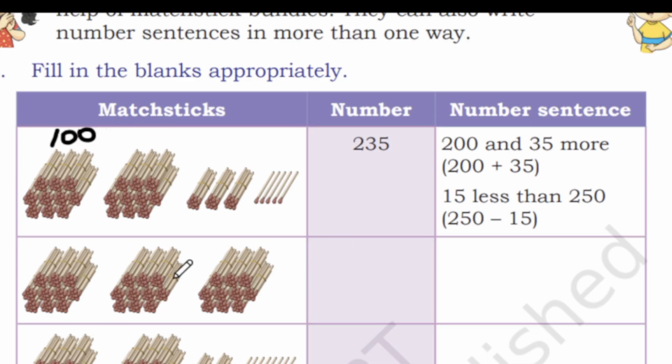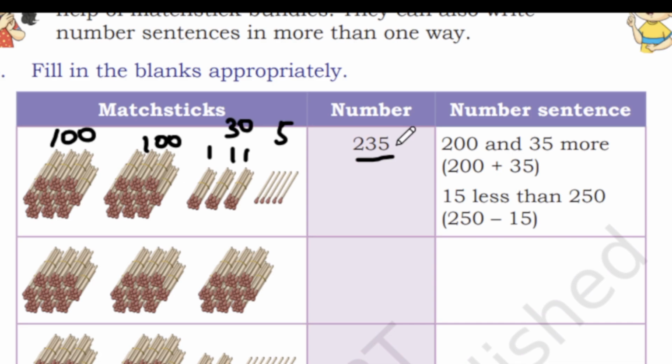And here we have one more 100. And here we have loose sticks. 1, 2, 3. So totally we have 3 tens, which is 30, and here we have 5 loose sticks. So 100 plus 100 is 200. 200 plus 30 is 230. 230 plus 5 is 235. Okay, this can be written as 200 plus 35. You can also write 15 less than 250. So 250 minus 15 is 235.